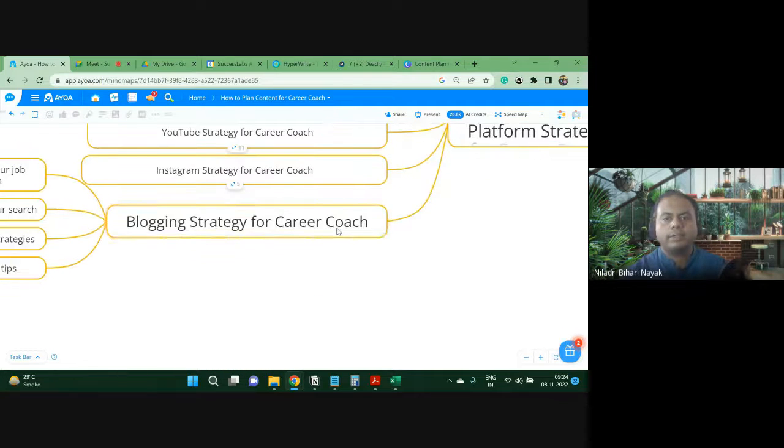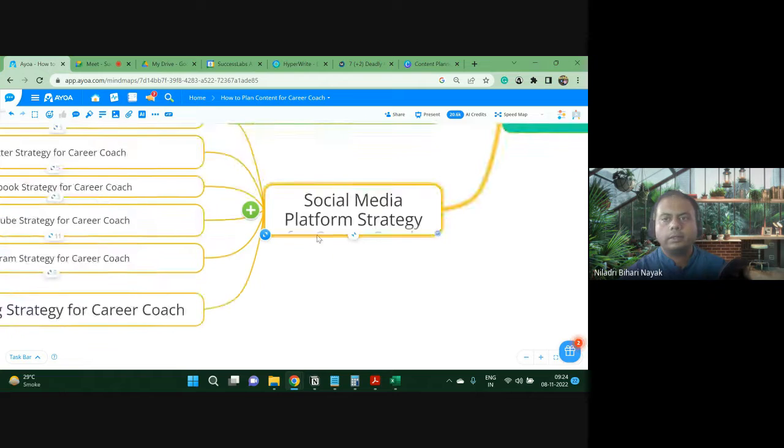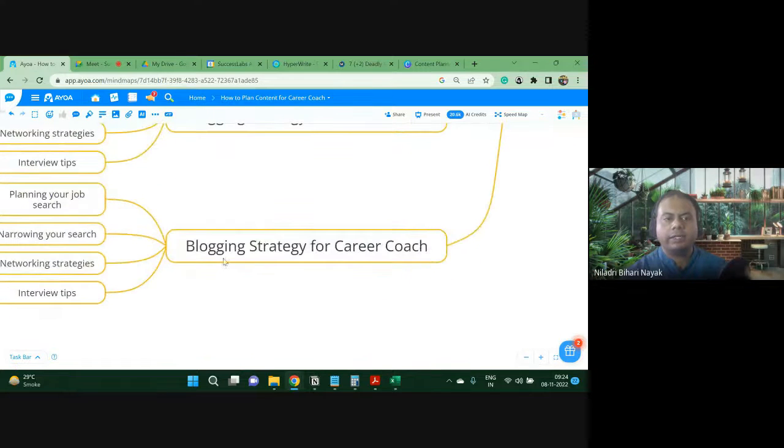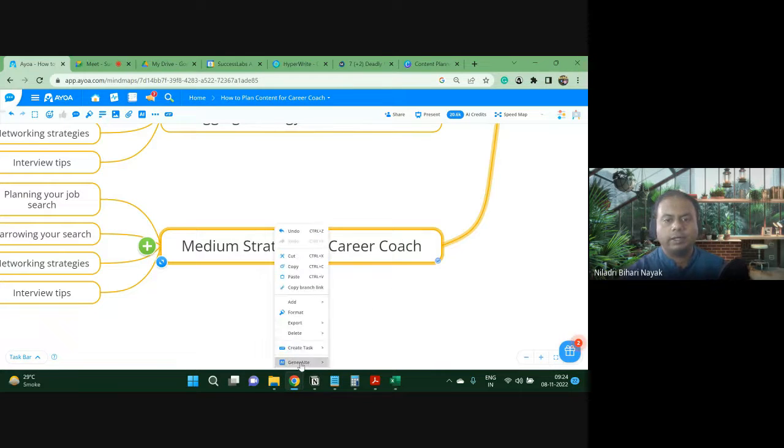Let's copy it again. Paste it here. I'll be asking for a Medium strategy. Let's see how it understands. Medium strategy means, if it is understanding the blogging medium, more ideas.